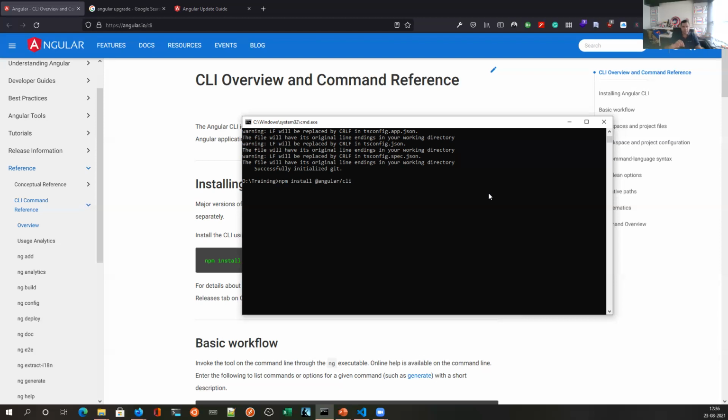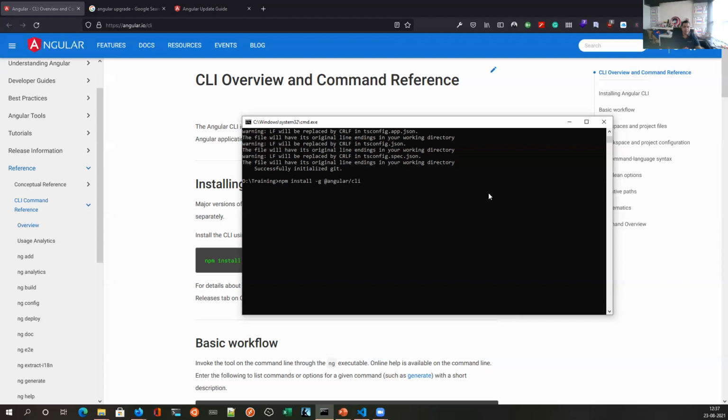I just need to add the -g switch. -g tells npm to install the Angular CLI in a global namespace. So I would want you to execute this command in your command prompt. Once that is done, we will move forward with creating a new application.